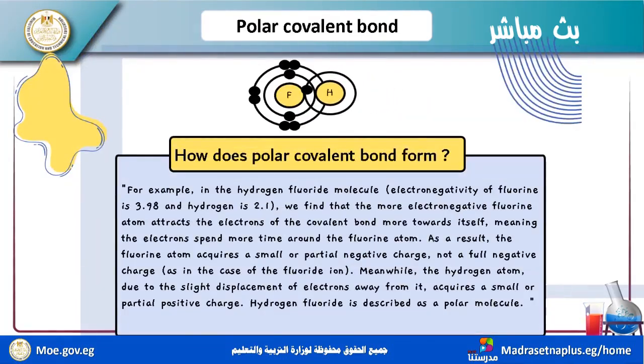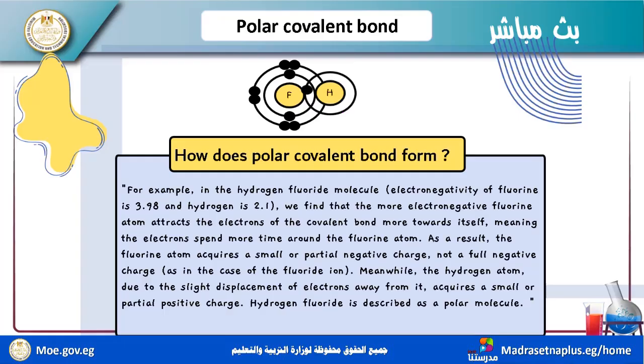The second type is the polar covalent bond. In a polar covalent bond, the difference between them is less than 1.7. How does a polar covalent bond form? For example, we have HF. Hydrogen has one electron in the outermost energy level, and fluorine has 7 valence electrons.